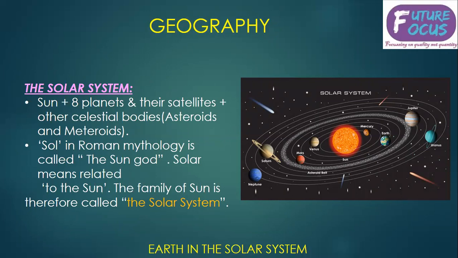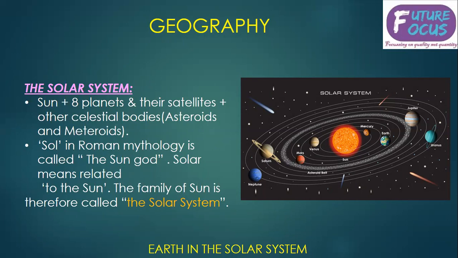Let's talk about the solar system now. So we have discussed planets, constellations, satellites, and celestial bodies. Now the solar system is a combination of everything, like the sun, 8 planets and their satellites, and other celestial bodies like asteroids and meteoroids. We will discuss asteroids and meteoroids. All the combination of these is known as the solar system.